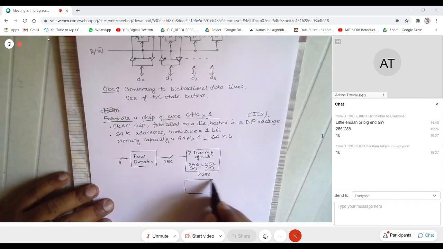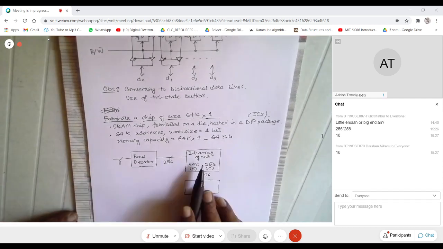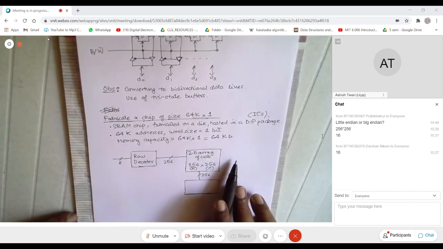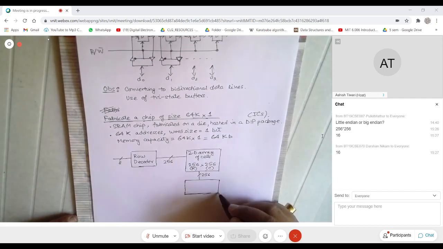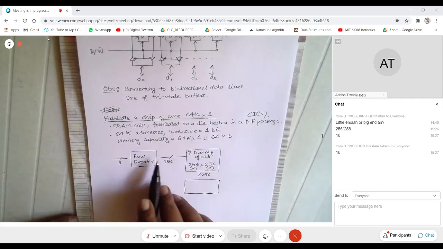So a particular row is selected, and once a row gets selected, all the columns of that row come down. You have 256 columns coming down.